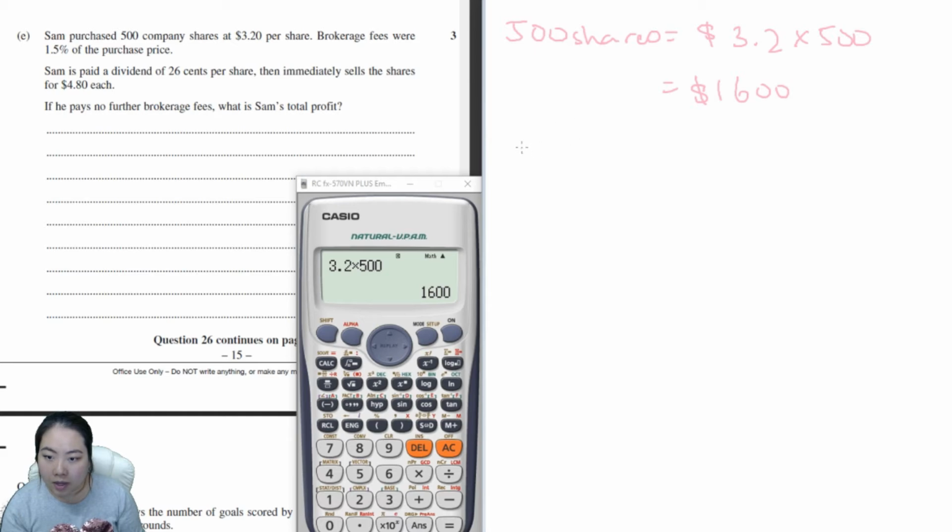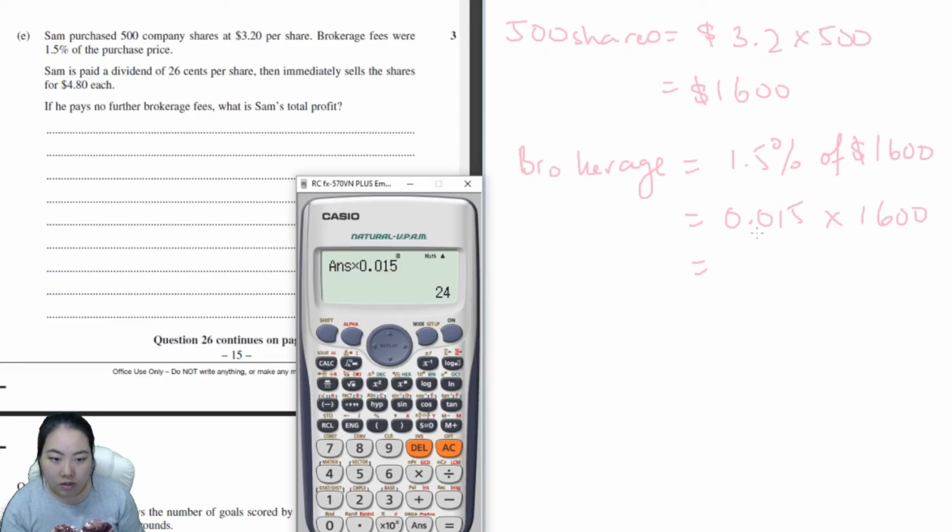But then he has to pay the brokerage fee, which is 1.5% of the $1,600, which is 0.015 times 1,600. Brokerage fee of $24.